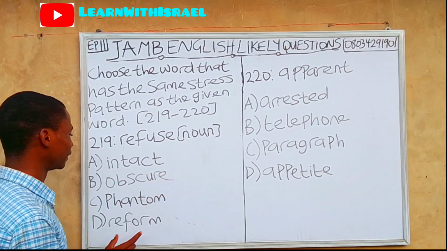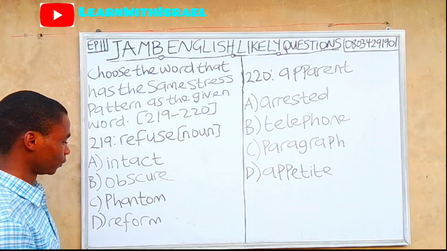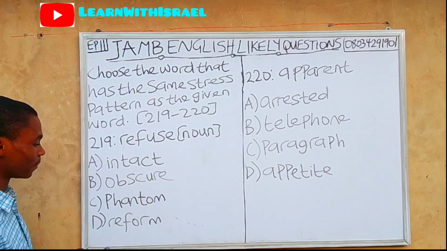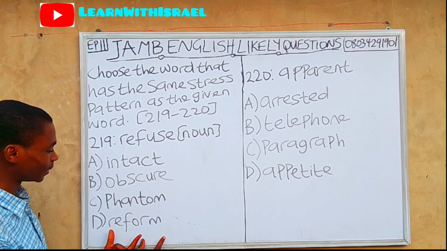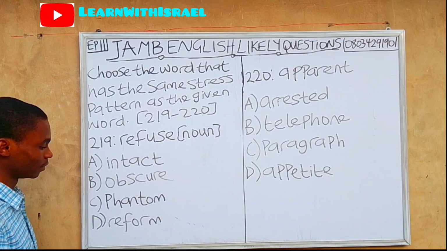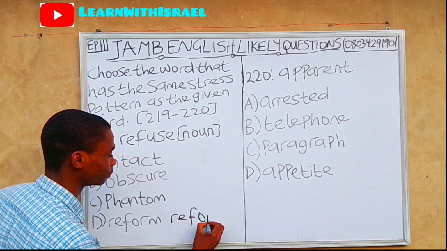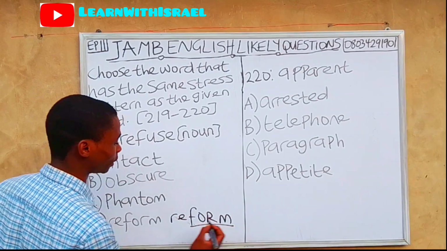We have intact, obscure, phantom, reform. So for option D, reform, the second syllable is the one that has the stress. It is represented with a capital letter.